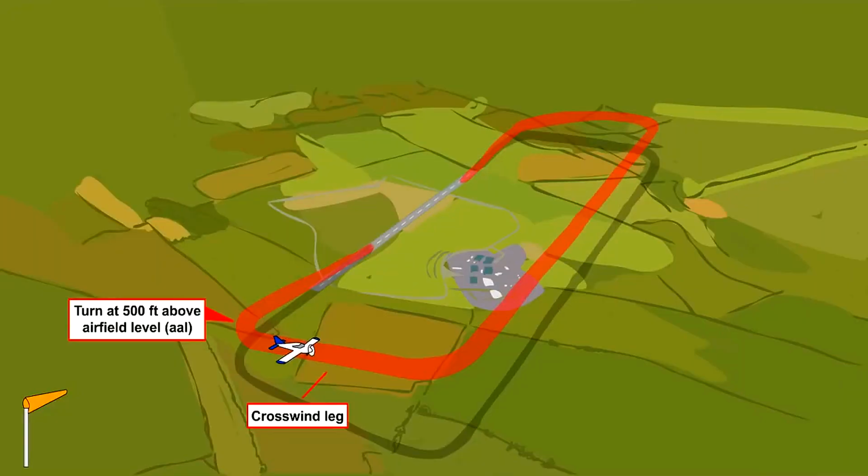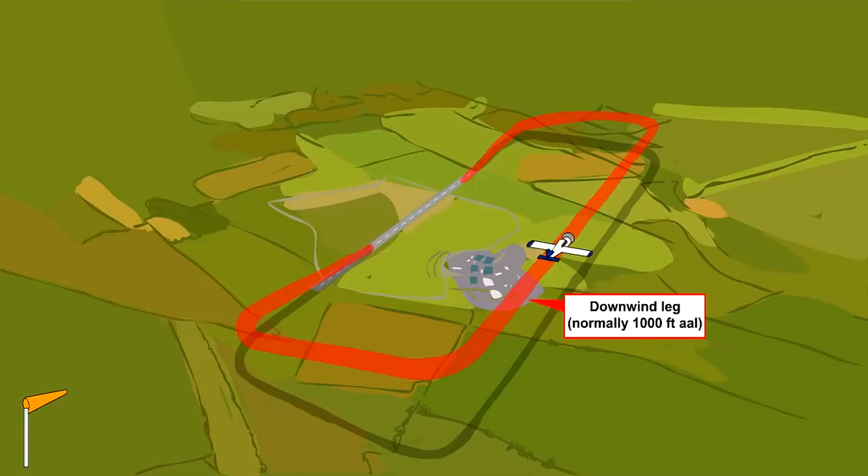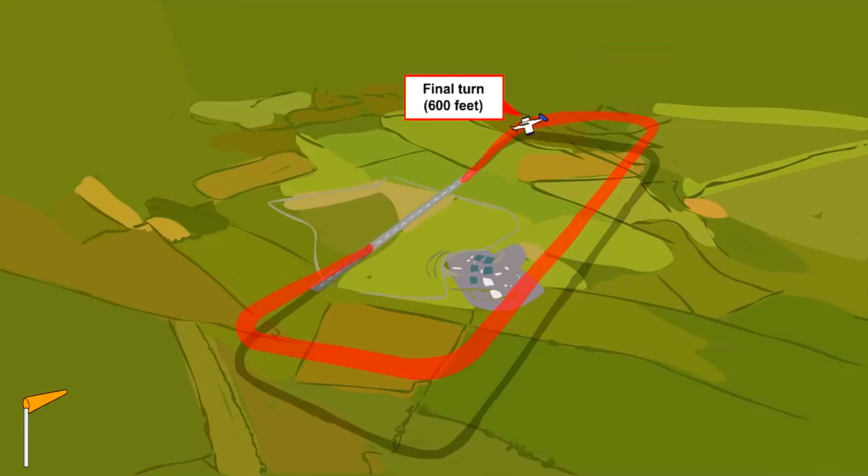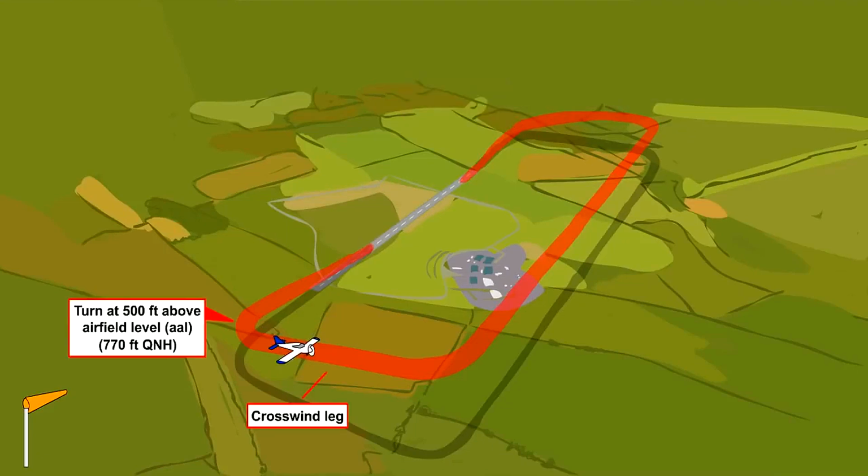QFE is used for most PPL training. It is easy to understand and it looks normal to most beginners to see 0 on the altimeter when you are on the runway. Circuits vary from airfield to airfield. But typically students are taught to start the crosswind turn at 500 feet. Fly the downwind leg at 1,000 feet.